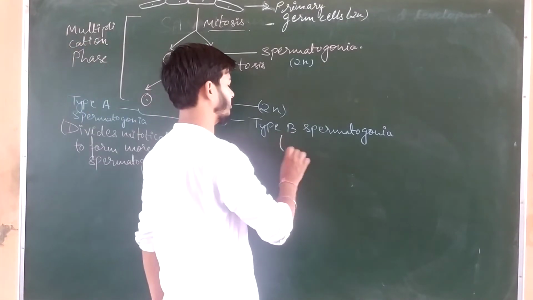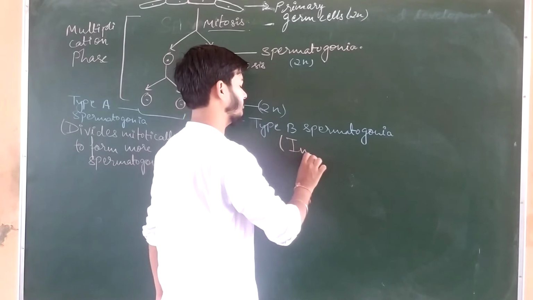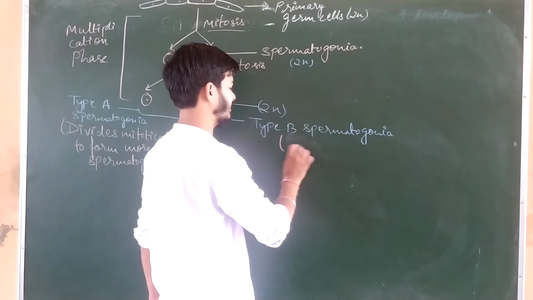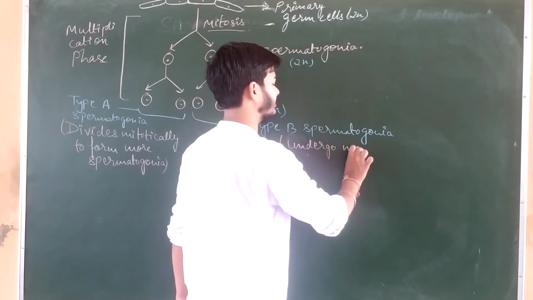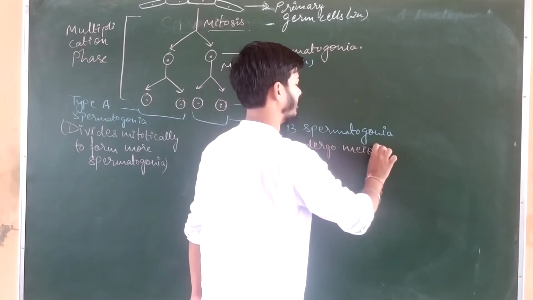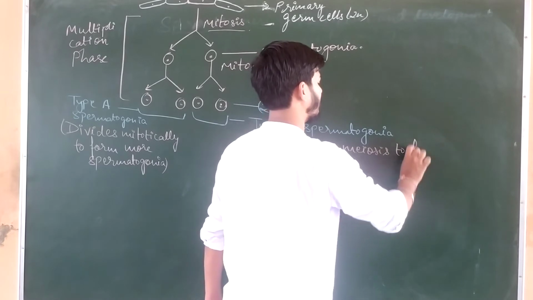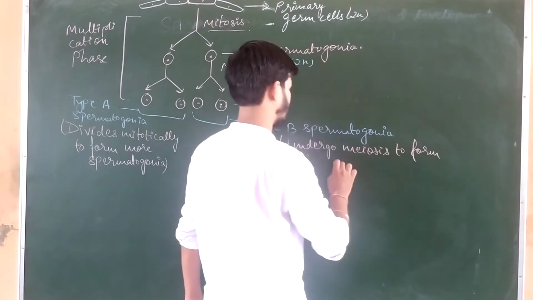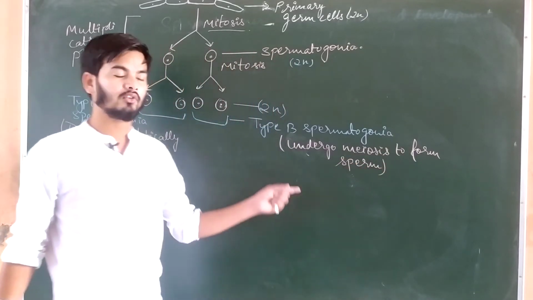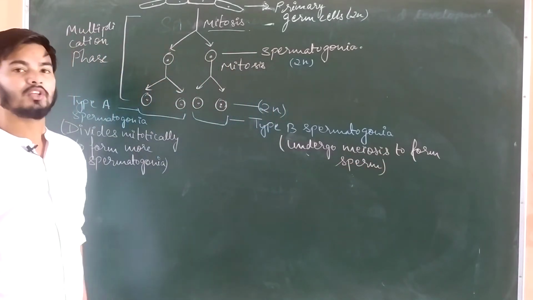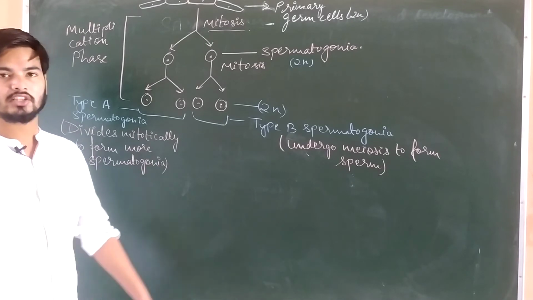And type B spermatogonia, you can write it like this: undergo meiosis to form sperm. Okay, these spermatogonia will undergo meiosis to form sperm. So the type B spermatogonia is going to form sperm.